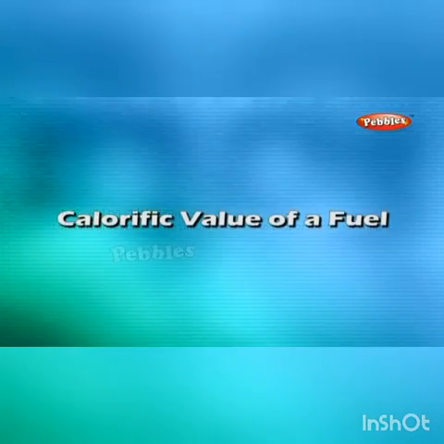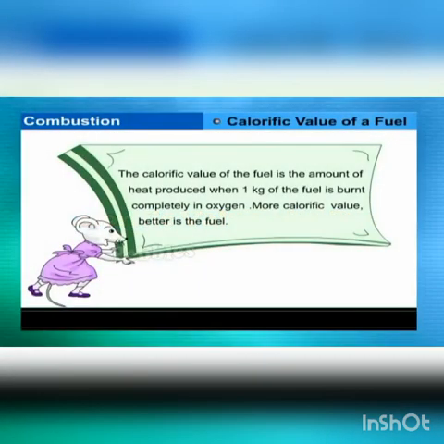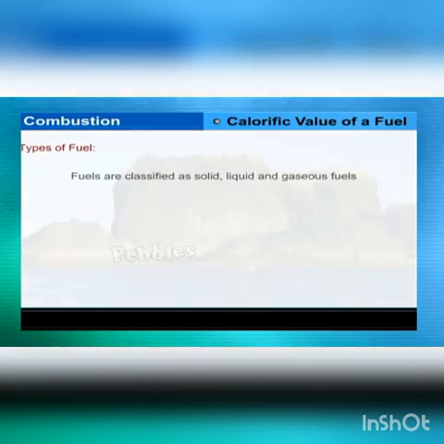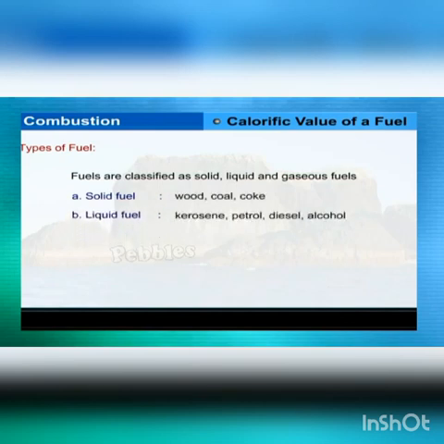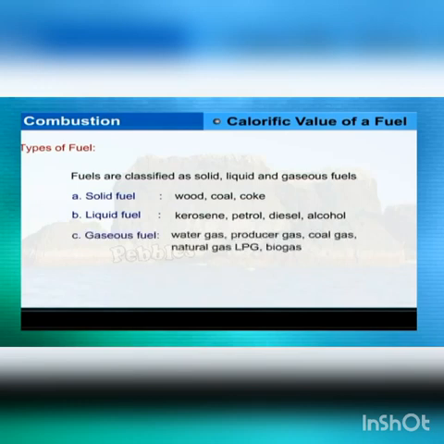Calorific value of a fuel. The calorific value of the fuel is the amount of heat produced when 1 kg of the fuel is burnt completely in oxygen. More calorific value, better is the fuel. Types of fuels. Fuels are classified as solids, liquids, and gaseous fuels. Solid fuel: wood, coal, coke. Liquid fuel: kerosene, petrol, diesel, alcohol. Gaseous fuel: water gas, producer gas, coal gas, natural gas, LPG, biogas.